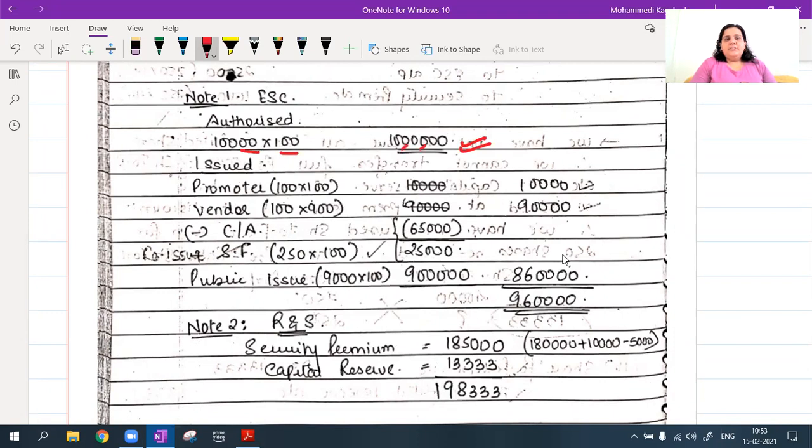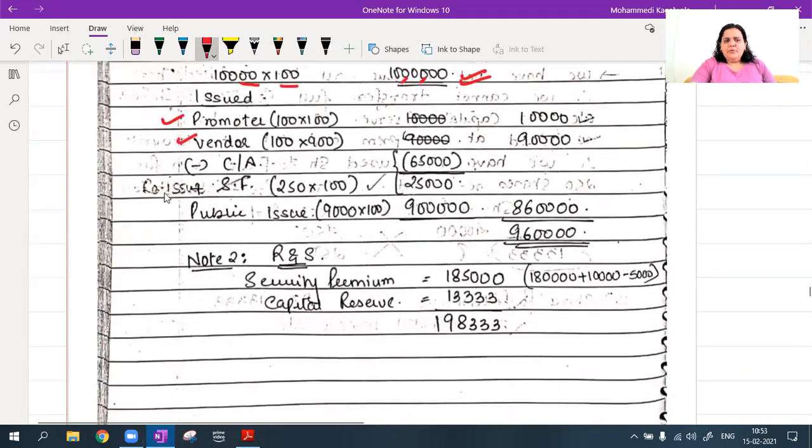But issued is how much? Promoter को I gave 100 shares, vendor को I gave 900 shares. So वहाँ पे total हो गया. Okay, then I have some calls in arrears. Calls in arrears total is 65,000.